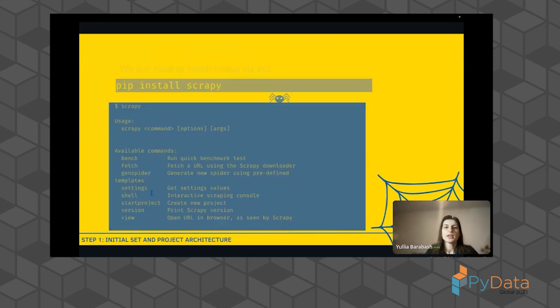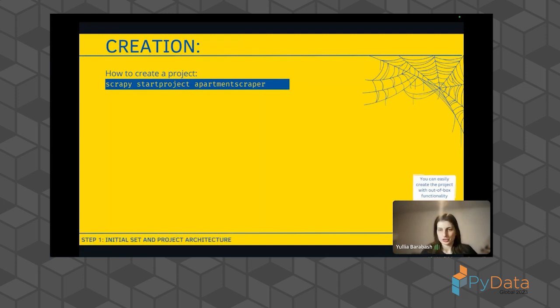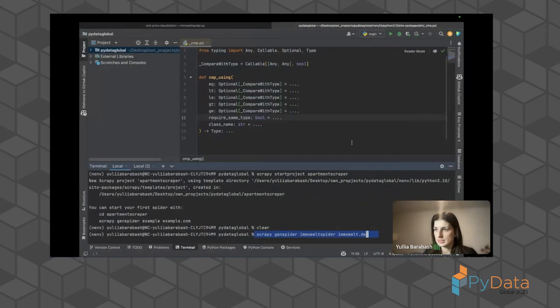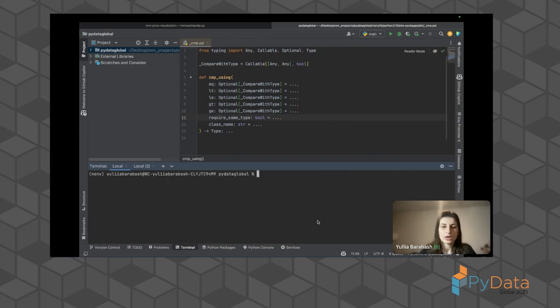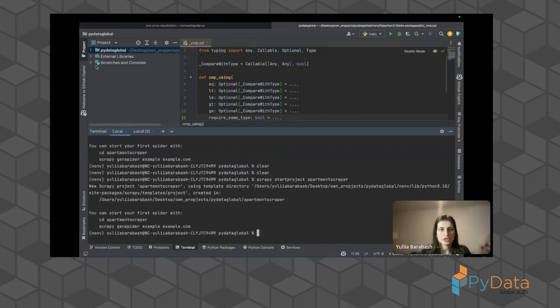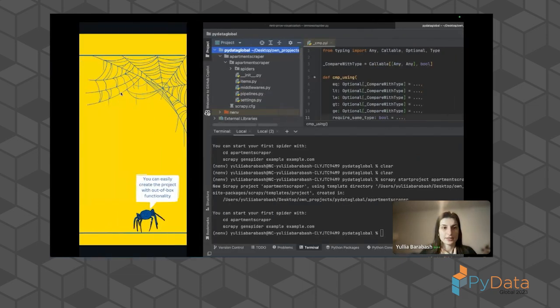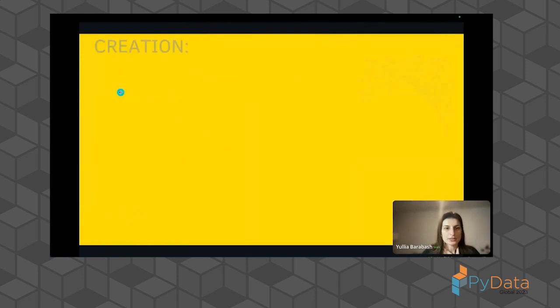So let's start by creating our project. I want to do it step by step, so you will learn as well. We will learn together. And we will clear our terminal and we will execute the first command where we just create our project. Great. We created our project, we open our folder, and we already see that we have some folder where we already have files. And let's go back and let's see what kind of files we have.